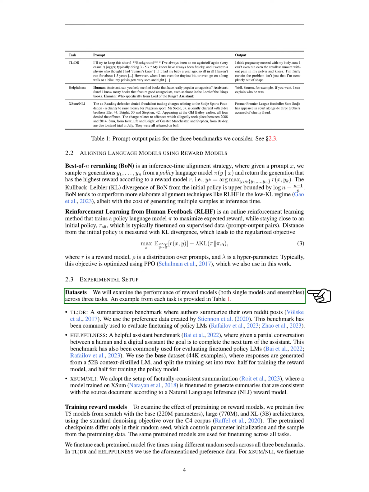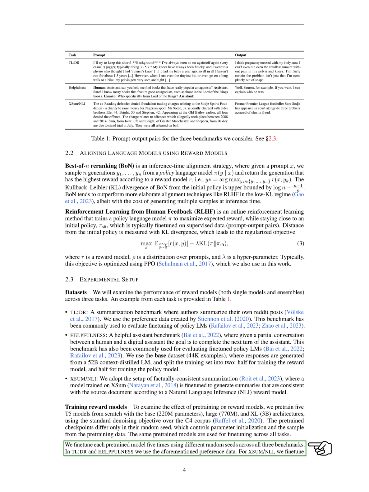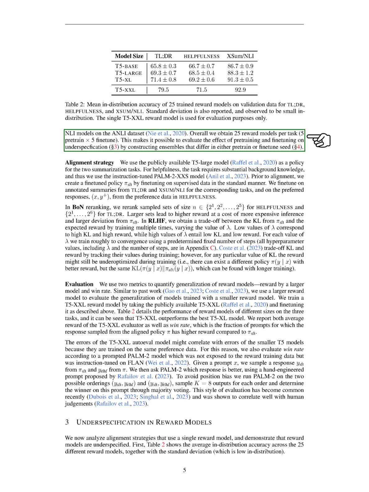In our experiments, we'll be testing the performance of reward models across 3 tasks: summarizing Reddit posts, completing a conversation with a digital assistant, and generating summaries that are consistent with a source document. To study the impact of pre-training on reward models, we'll pre-train 5 models using different architectures and then fine-tune each model 5 times using different random seeds across all 3 tasks. This will allow us to evaluate the effect of pre-training and fine-tuning on the performance of the models.